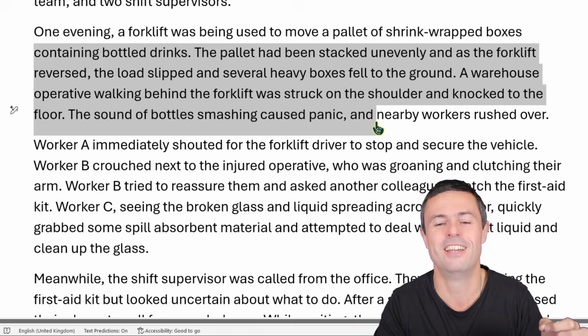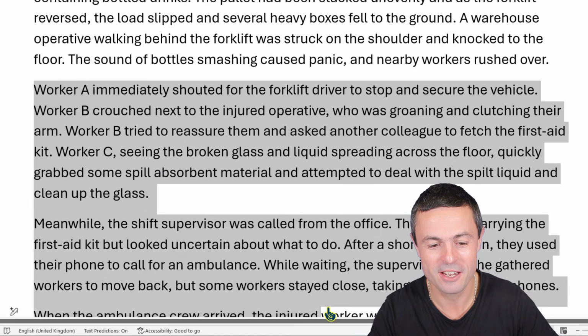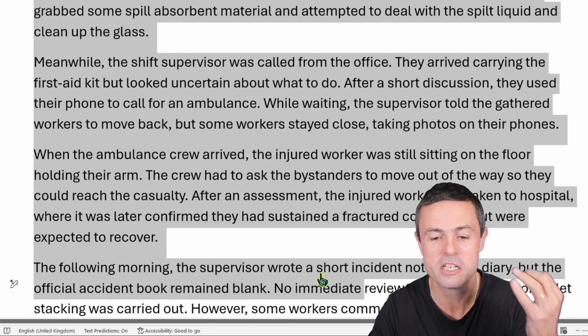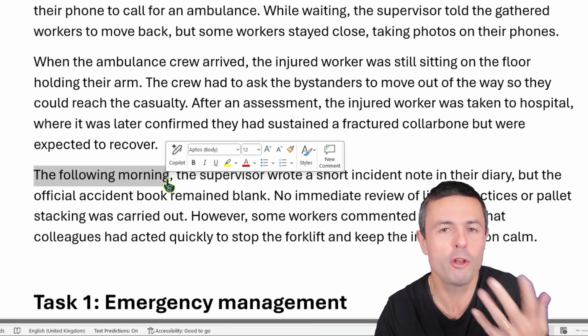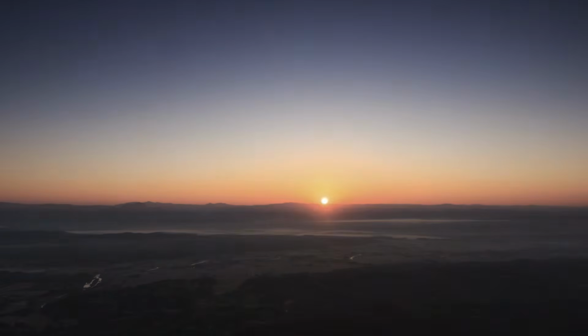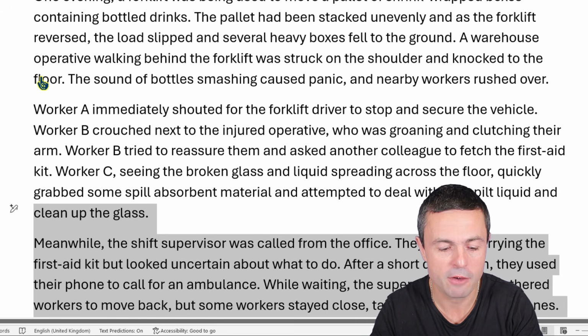So immediately manage what? Not health and safety in general, not managing the factory or the office, not managing housekeeping. No, it's managing the accident. Which accident? Well, the one here, that one there, that accident. And then there's a load of stuff after this here. That's what they did immediately after. Notice we've got the following morning. Right, the following morning is not immediately after. That's the next day. So we're really interested in this bit here, which is immediately after the accident.